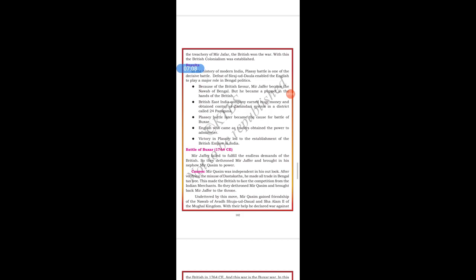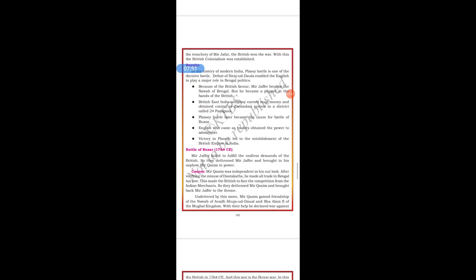Mir Jafar became the Nawab of Bengal, but he became a puppet in the hands of the Britishers. So students, see, Mir Jafar got the post of Nawab of Bengal, but he was under the Britishers. The British East India Company earned huge money and obtained control of the zamindari system in a district called 24 Paragana. So these were the results, students. Though Mir Jafar got the post of Nawab, he was working under the Britishers only.